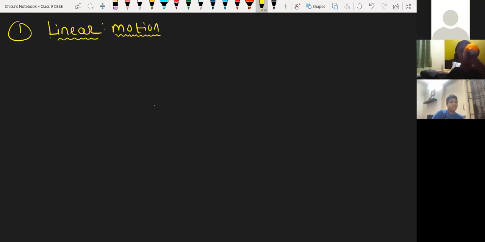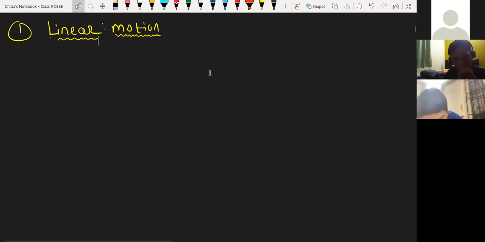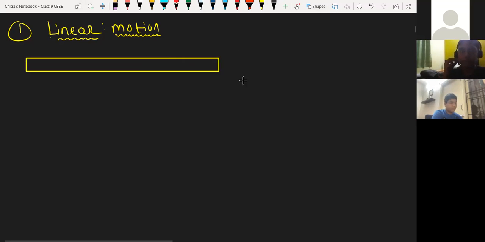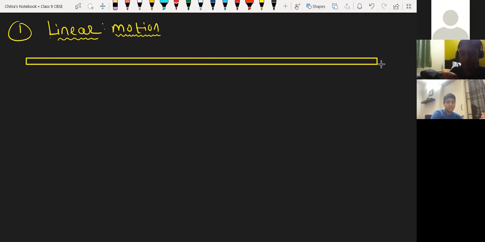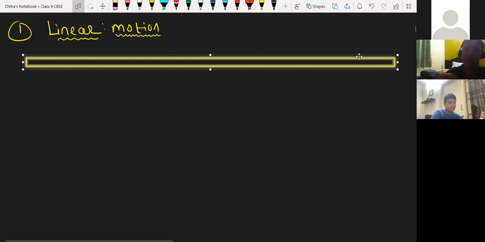Okay, now we are going to discuss linear motion. Any idea what linear motion is? Motion in a straight line. Yes, suppose this is the straight line path I have drawn here.